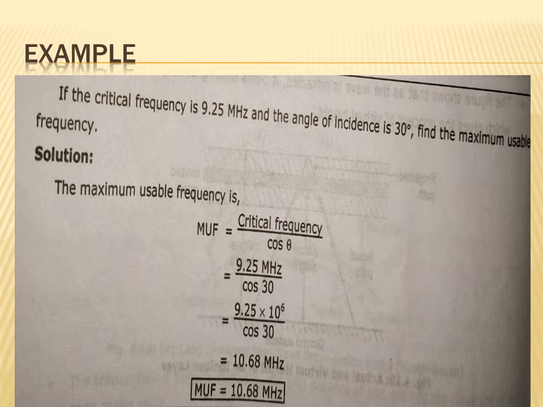MUF is equal to critical frequency divided by cos of theta. The critical frequency is given as 9.25 megahertz, and the angle of incidence, theta, is given as 30 degrees. So it is 9.25 megahertz divided by cos of theta, where theta is 30 degrees.